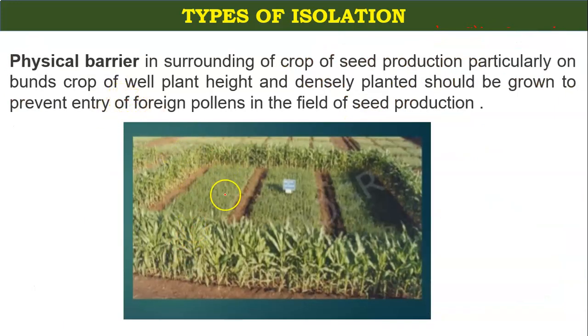What is the physical barrier? Here you can see the figures. You are growing some higher crops and doing fencing of this crop by growing this higher crop. You are giving some physical barrier, and with the help of this physical barrier, you are preventing entry of foreign pollens in the fields of seed production. So this is physical barrier.